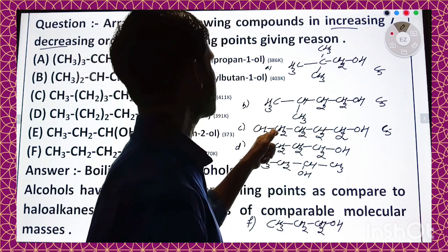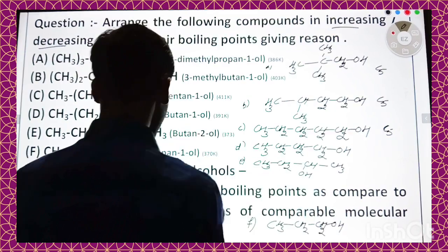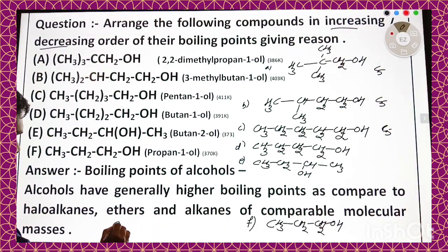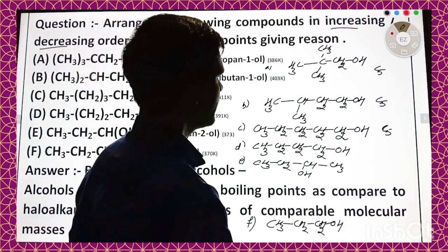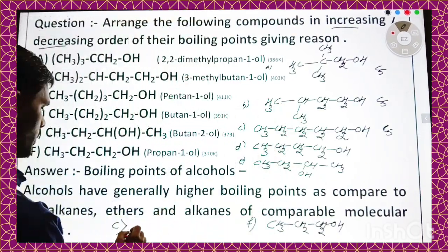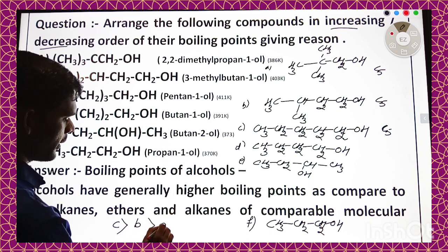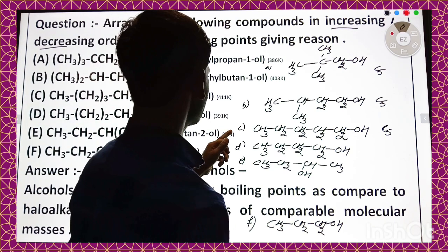Therefore, it has highest boiling point. So, C has highest boiling point. Okay. Now, then after B, then after A.